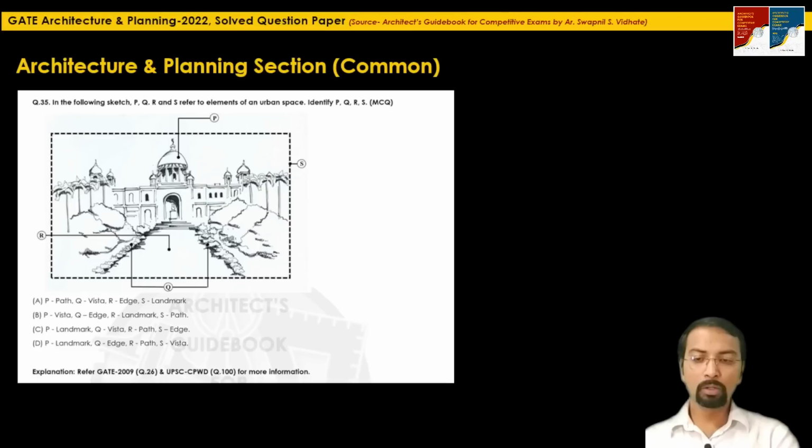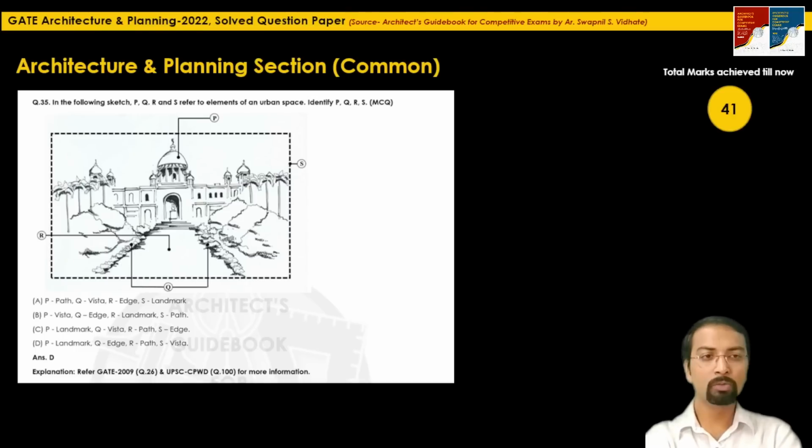Again, the question related to this has been asked earlier in GATE 2009. As I said, the questions related to the definitions and their respective descriptions have been asked in GATE 2009 as well as in UPSC CPWD 2016. I forgot to mention the year here, but I think it is 2016, in question 100. So just refer to this question for similar type of questions. Adding 2 marks here was the easy one. So total marks we have achieved till now is 41 marks.